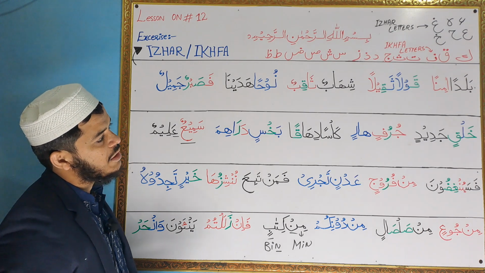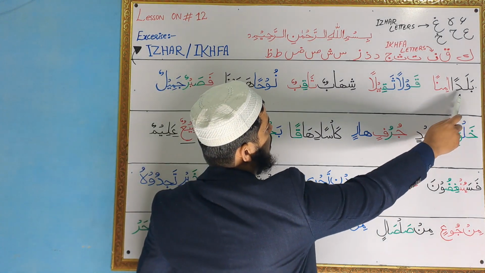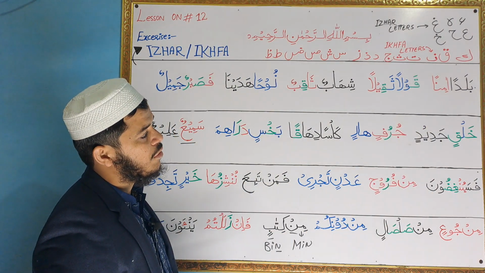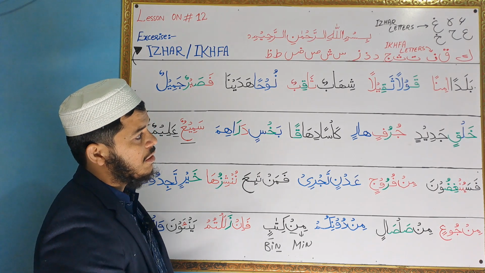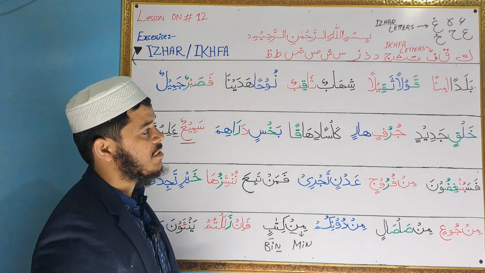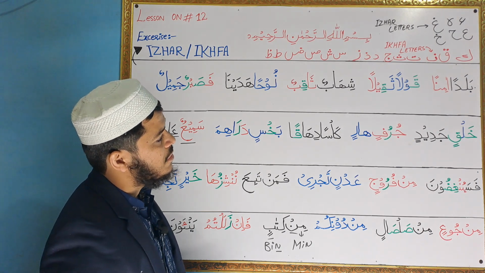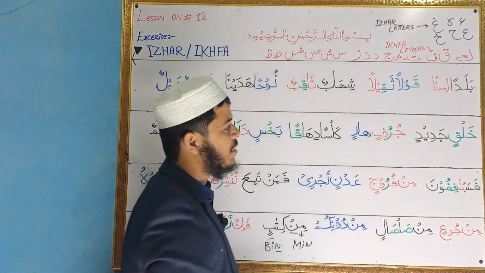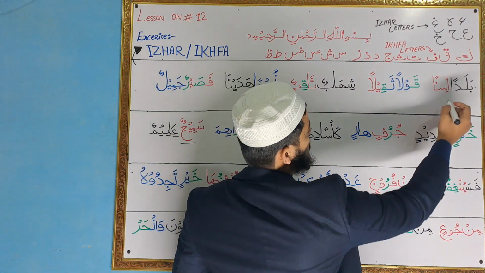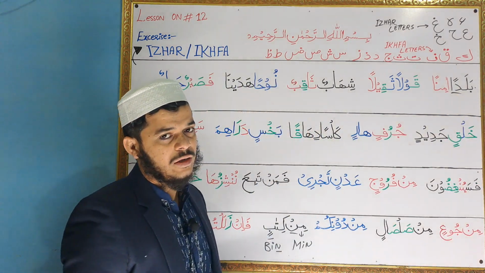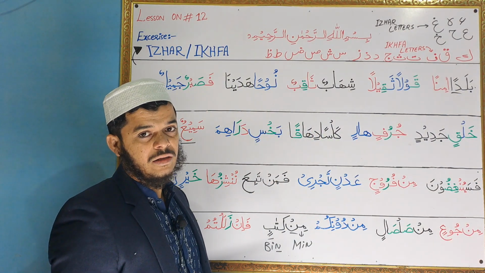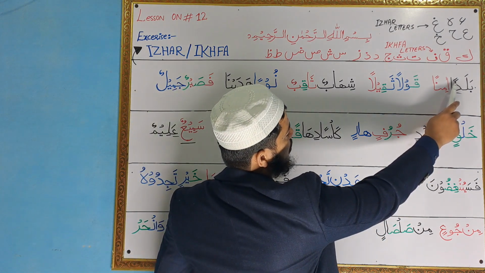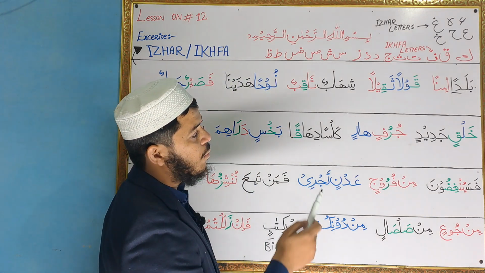Let's practice. You can say baladan. Okay, I have not written the translation, because it is the same exercise as we discussed in the 11th lesson. So it is ba fatha ba, lam fatha la, da two fathas dan. So we have to discuss whether we have to do a clear sound on this or not clear. Okay, so you have to look at what letter is coming after the tanween, that 2 fathas.